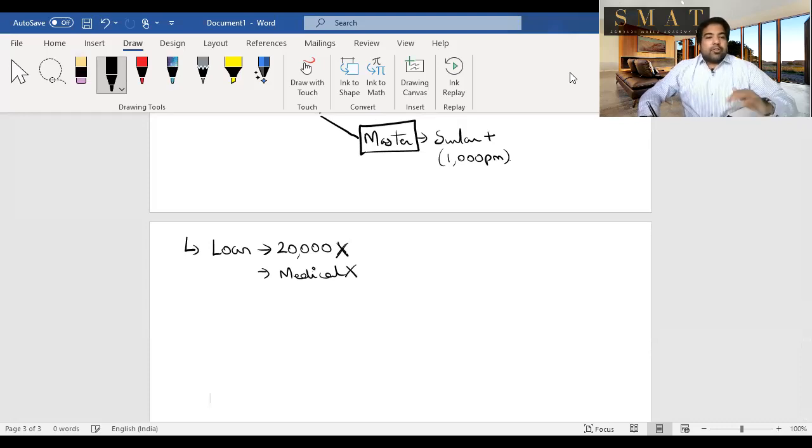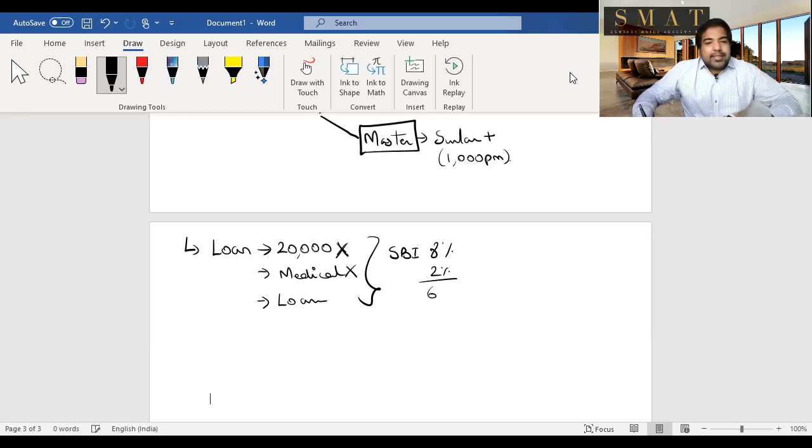Medical loans, again, it's a very good thing and hence there is no perquisite. But any other loan, so let's say you're getting married or you want to go for a honeymoon and you take a loan from your master, then that loan will be taxable. How will it be taxable? Not the loan amount, the interest will be taxable. How will you compute the interest? So first you will take the SBI interest rate at the start of the year. Let's say on that type of loan, let's say personal loan, SBI charges 8%. And your master is charging you only 2%. So the benefit you're getting is 6% on the loan amount, for how many months you've used that loan, will be added as a perquisite.